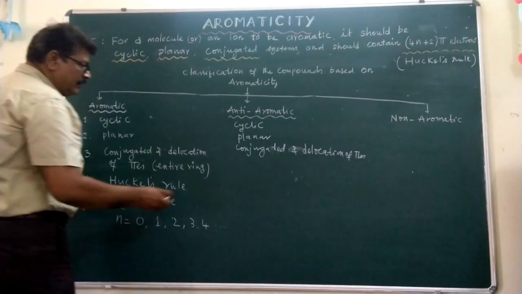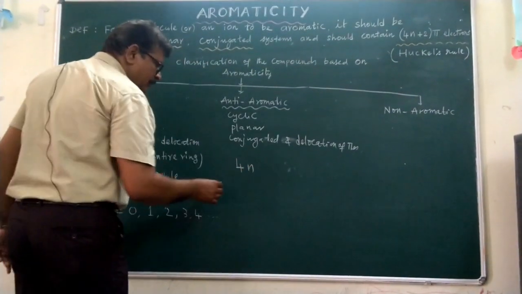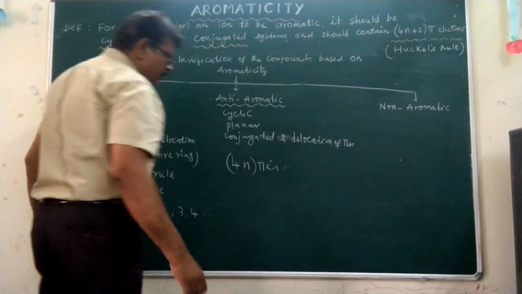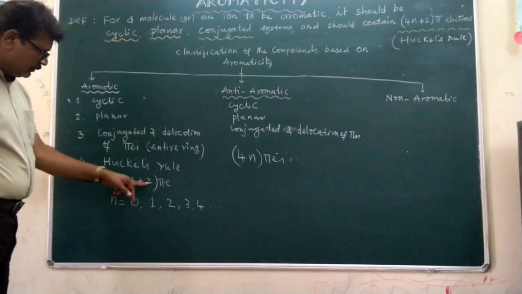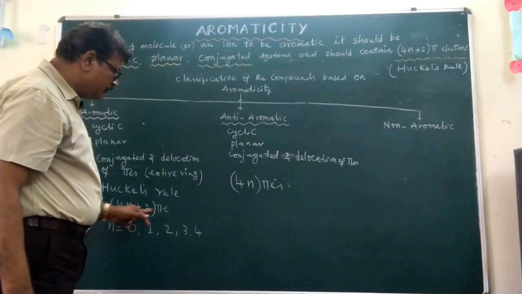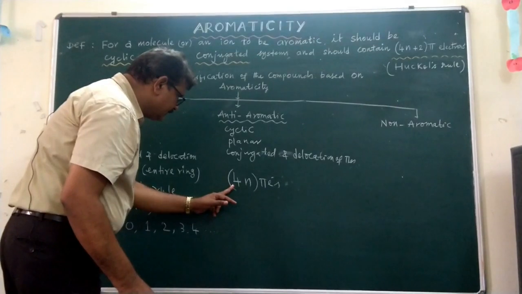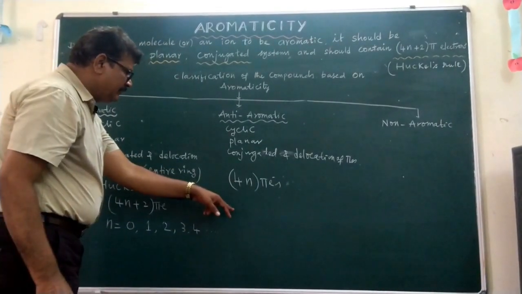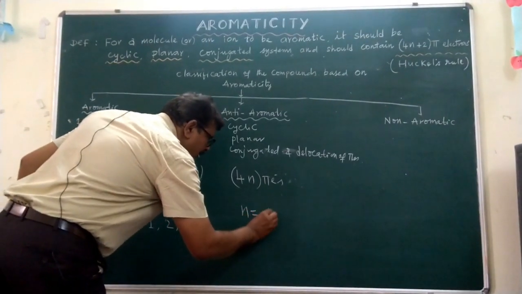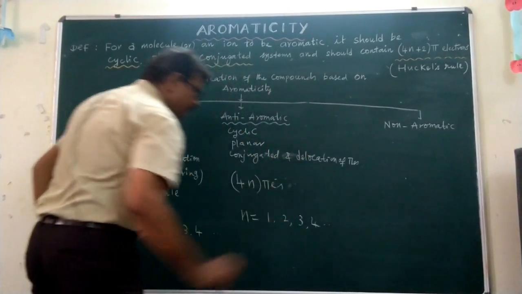And the fourth property is 4n pi electrons only. So here the difference is the 2. Here it is only 4n but not plus 2. That is the difference you can observe. Here n is equal to 1, 2, 3, 4, and so on.